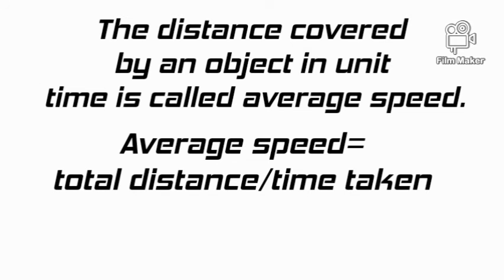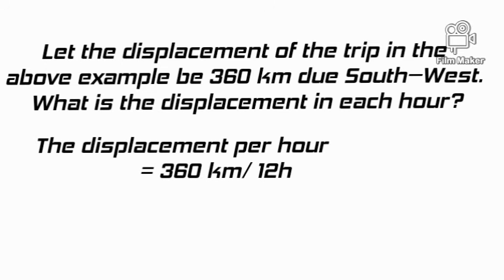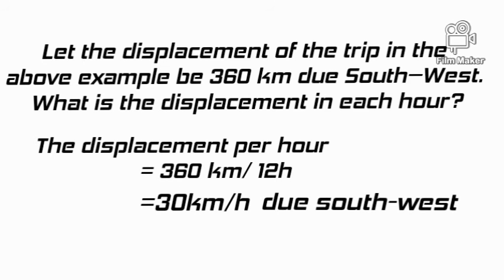Now let's do second example. Let the displacement of the trip in the above example be 360 km due southwest direction. What is the displacement in each hour? So the displacement per hour is equal to 360 km by 12 hour is equal to 30 km per hour. And don't forget to write the direction because displacement is a vector quantity.